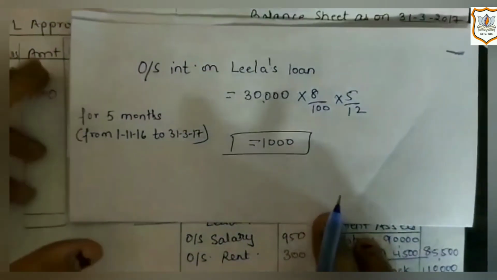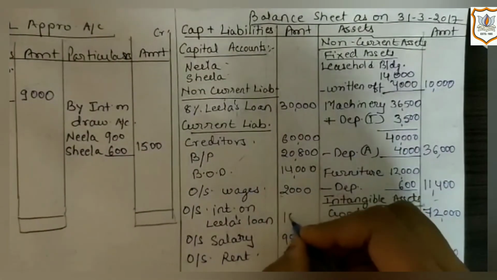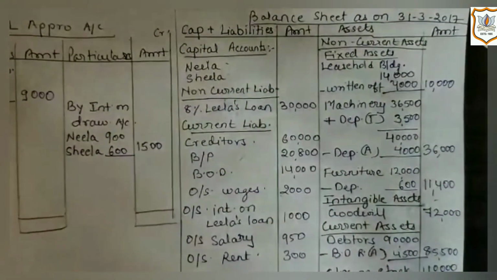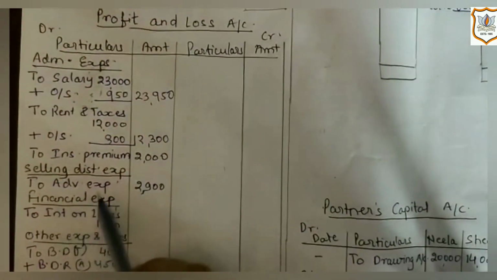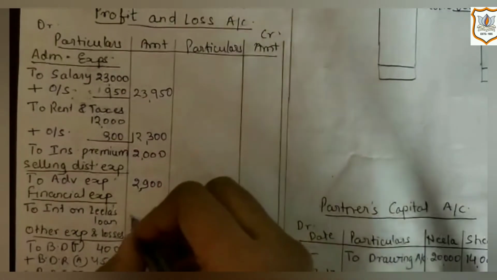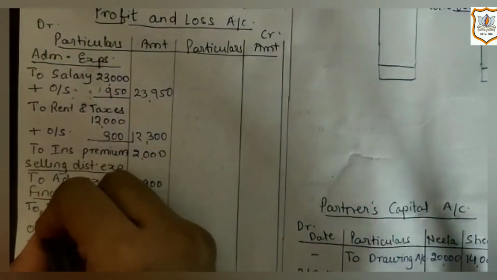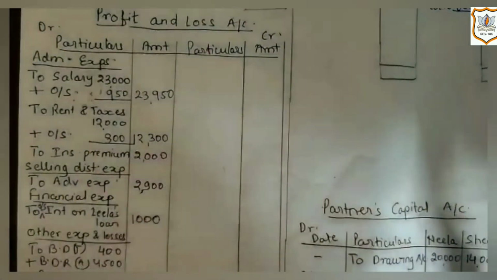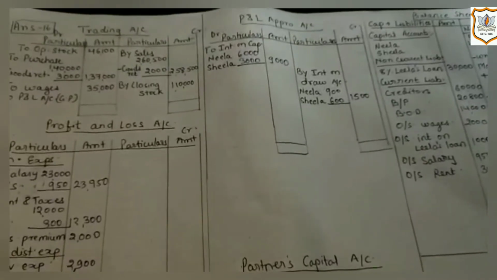So first effect of it would be on liability side in balance sheet, 1000, as it is a liability for the firm to pay interest on partner's loan. And second effect of it would be on debit side of profit and loss account under the heading of financial expense, as it is an expense for the firm in current year, so it will be recorded on debit side of profit and loss account. Now, as all things are recorded, now it's time to close accounts.